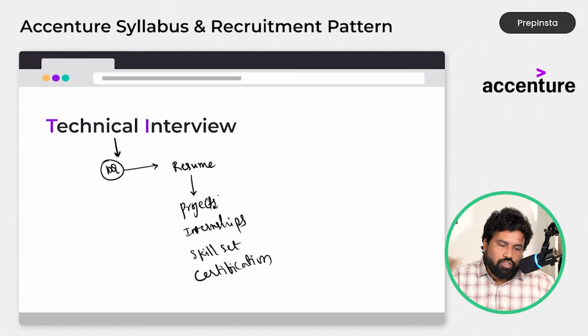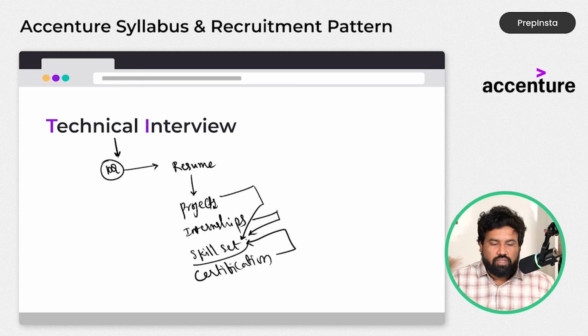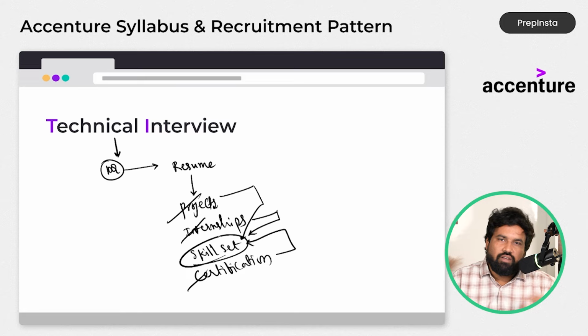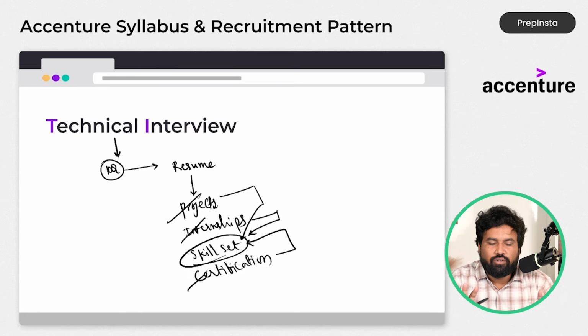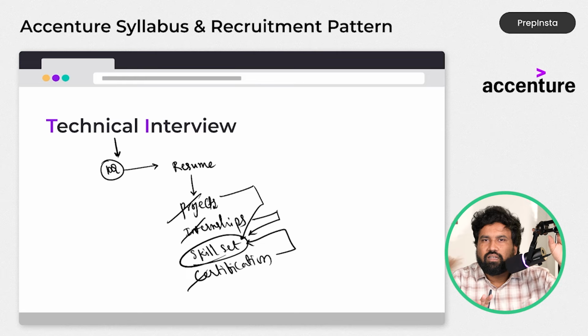Whatever projects you did, internships you did, certifications you did, all must lead to your skill set. For example, if your skill set is different and projects, internships, certifications are different, in the interview they won't trust you guys. So please make your resume in a good, proper way, in a simple and short manner. Don't embed unnecessary skill set. For example, so many people selected for the first time get excited, and they want to clear the interview round, and they put all the skill set which are unnecessary. Even if they know 10%, they will put it inside the resume. It's not a good thing.